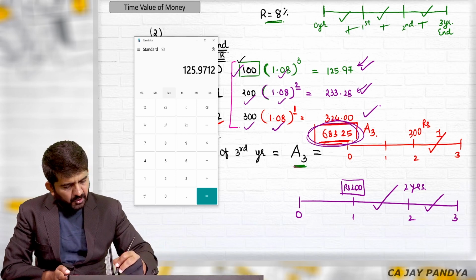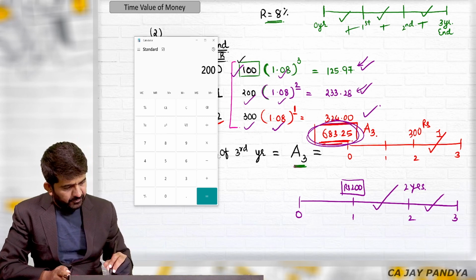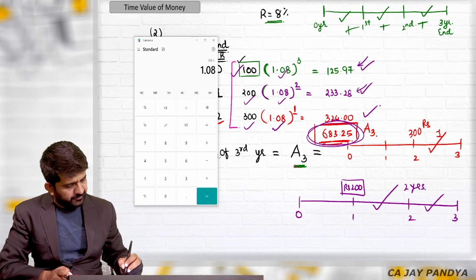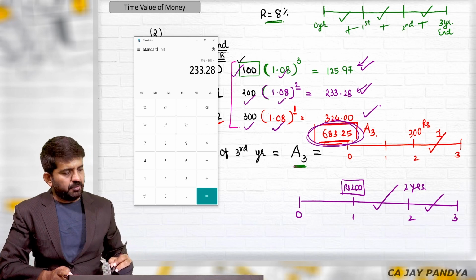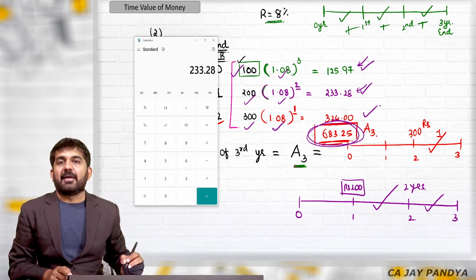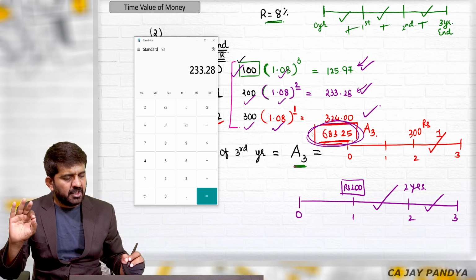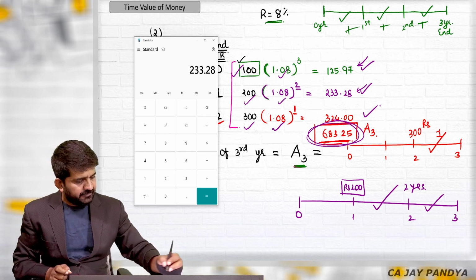This is 125.97. You can put it in memory, M plus. Again, 200 into 1.08 is equal to 233.28. Again, you can put it in memory. Don't press AC in between. Don't press any other figures in between. You can just press M plus.